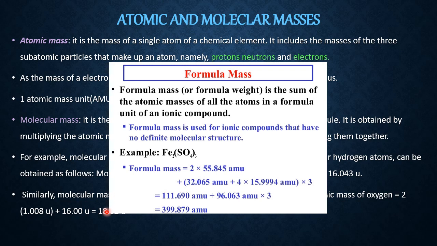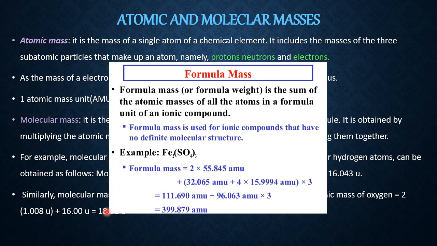So it is very difficult to isolate one NaCl from the ionic compound NaCl. That's why we don't use the word molecule. In place of molecular mass, we use formula mass, because that one unit of NaCl is the smallest unit of that entire structure of NaCl.